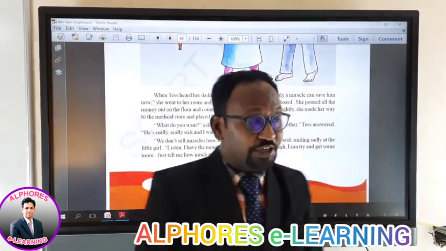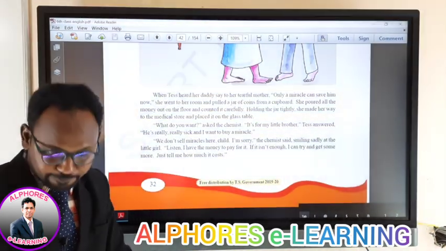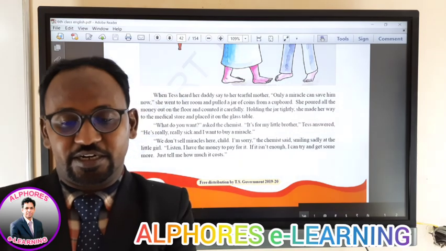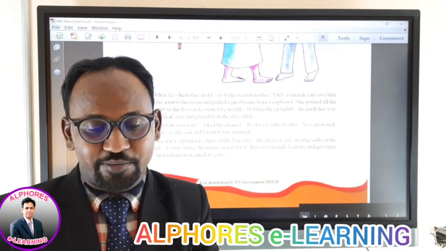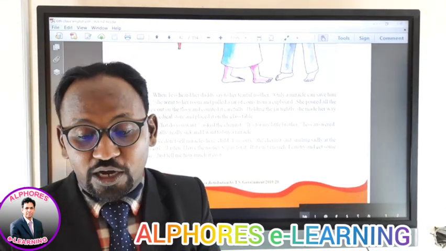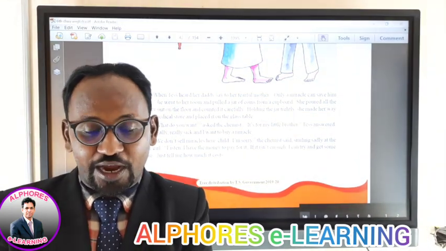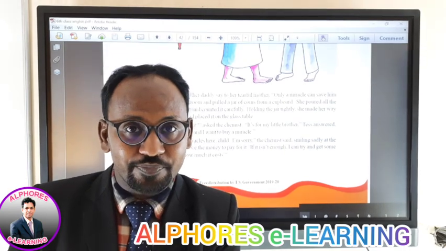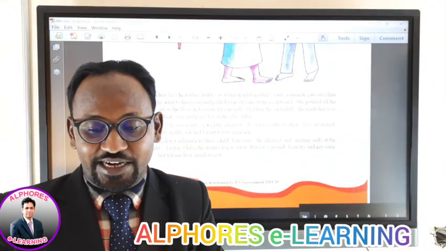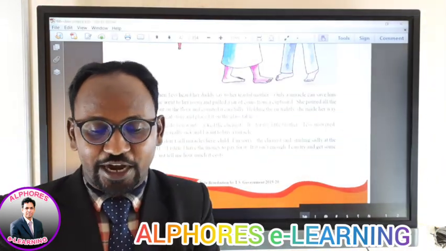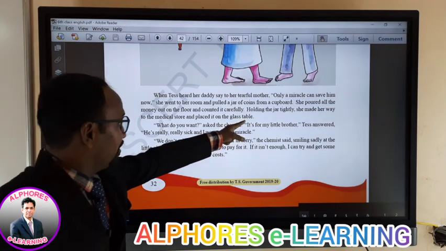Okay. Next, you have the second paragraph. These lines I'm going to read for you. Please stay focused here. When Tess heard her daddy say to her tearful mother, "Only a miracle can save him now," she went to her room and pulled a jar of coins from a cupboard. She poured all the money out on the floor and counted it carefully. Who counted? The baby, sister of Andrew. Holding the jar tightly, she made her way to the medical store and placed it on the glass table. Then you can just understand up to here, up to glass table.